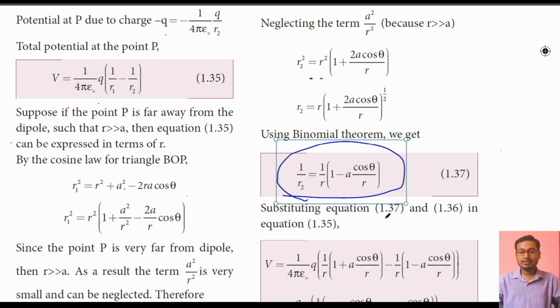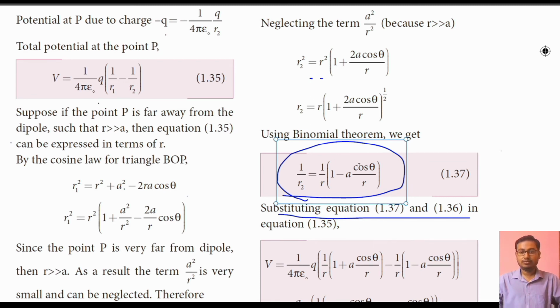Substituting equations 1.37 and 1.36 in equation 1.35, the total potential at point P because of the charges at A and B is, as we have seen earlier, 1/(4 pi epsilon naught) times q times (1/r1 - 1/r2).